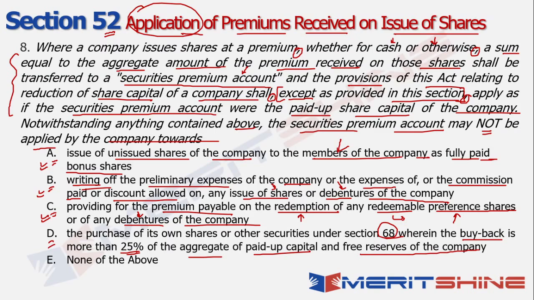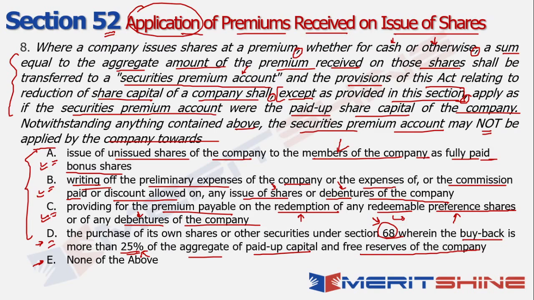So from logic, it is fairly clear that A, B and C make a lot of sense. So the answer has either got to be D or none of the above. Now, where all can D go wrong? There are two possibilities. Either the section could be wrong, or the amount could be wrong, or both could be wrong, or both could be right.